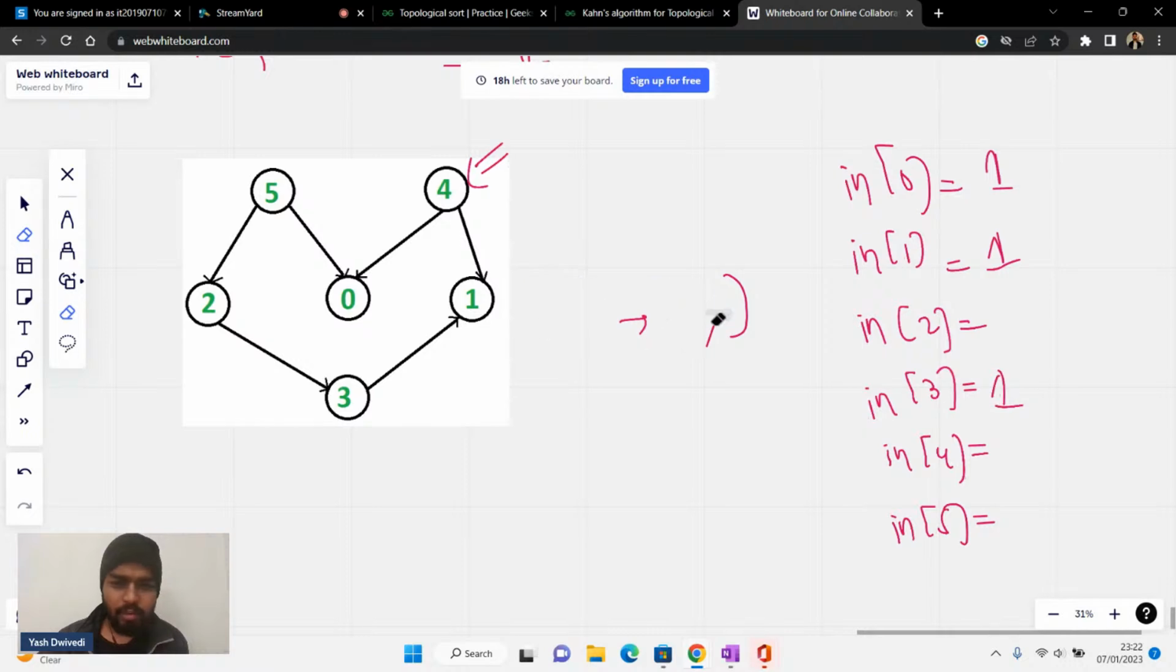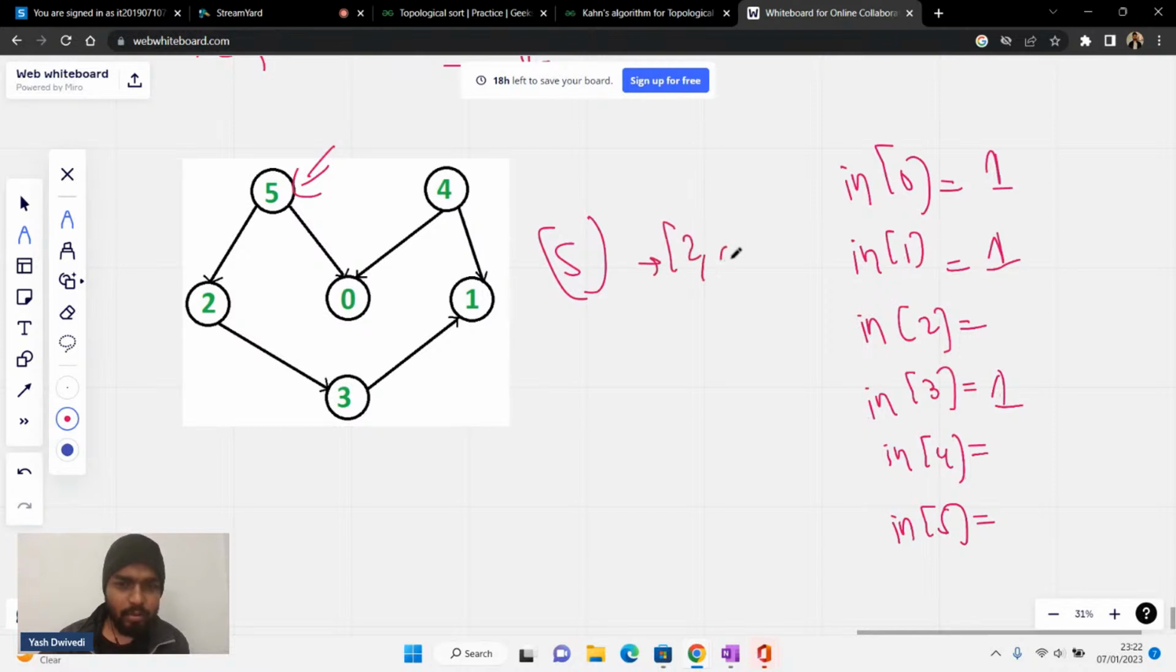We are iterating through all the nodes one by one, and now 5. Node 5 is having an edge towards 2 and 0, so the in degree of 2 will increase by 1, and the in degree of 0 will also increase by 1, so it will now become 2.